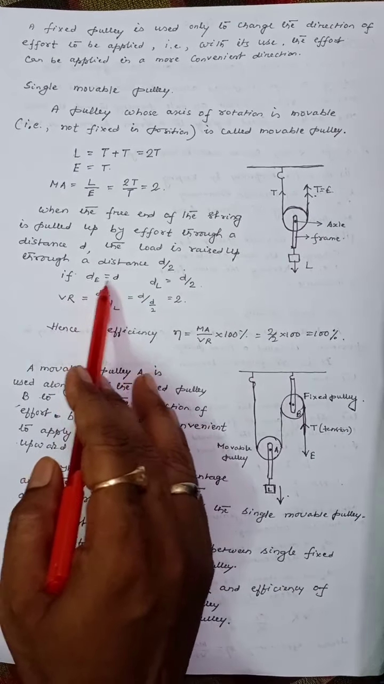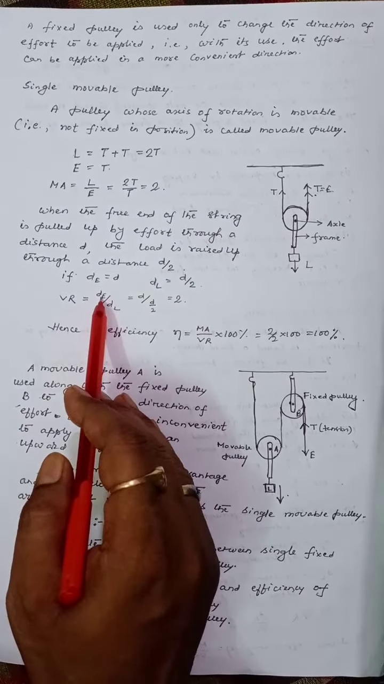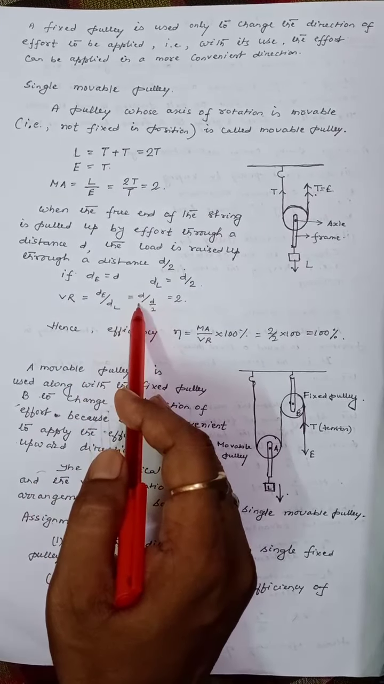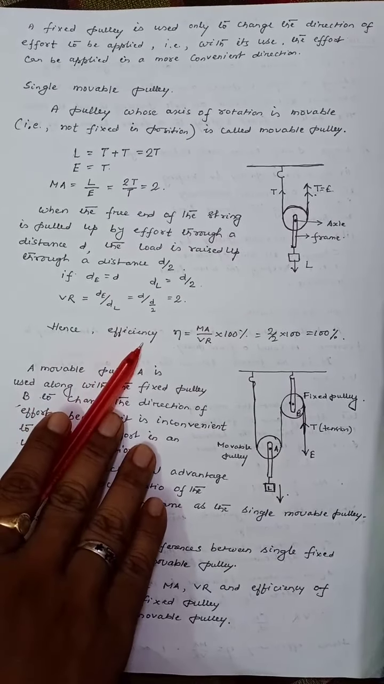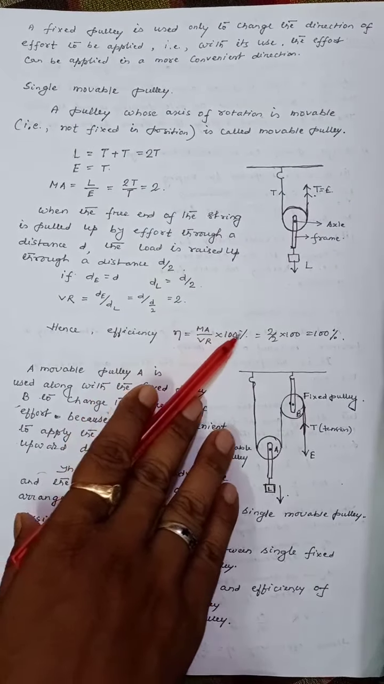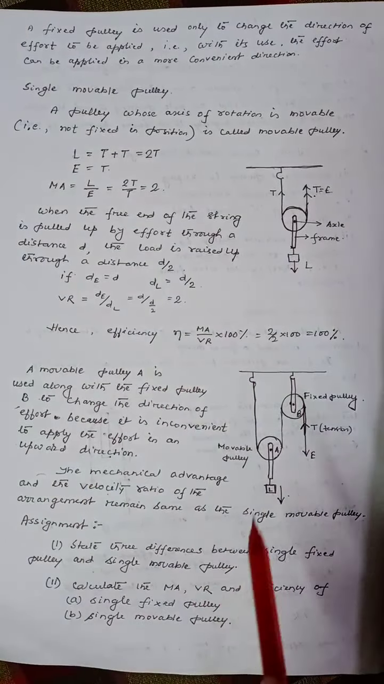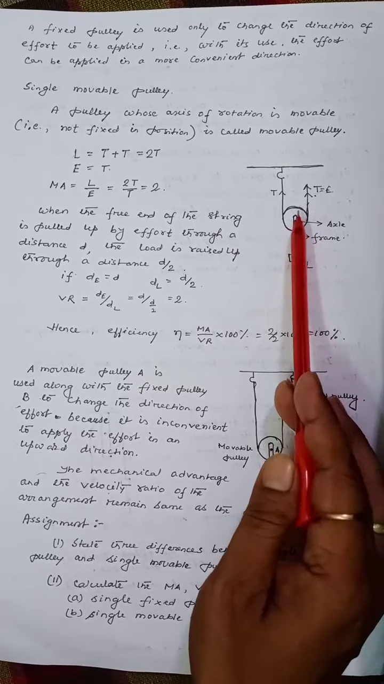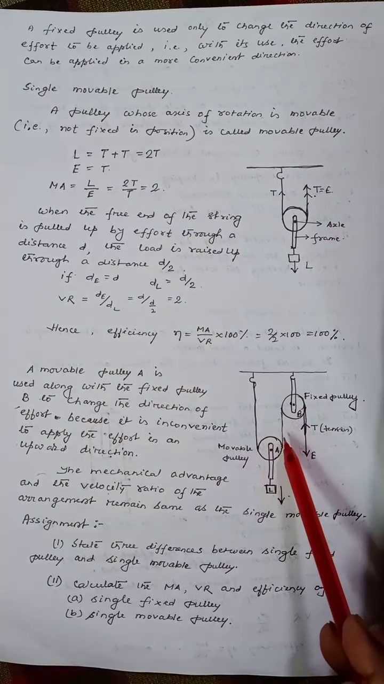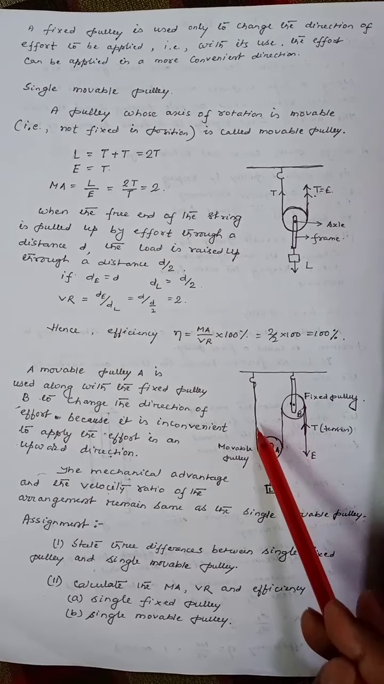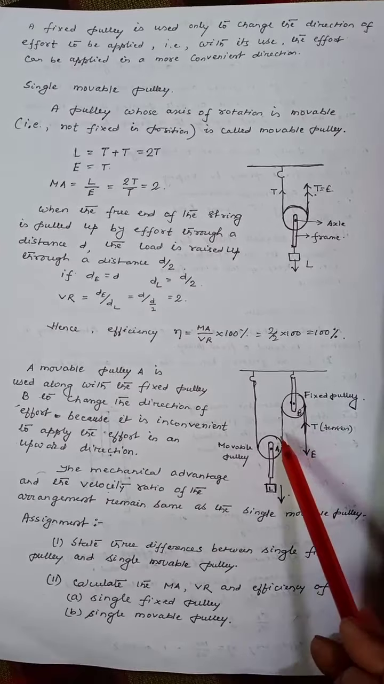So we write dE equal to d, dL equal to d by 2. So what is velocity ratio? dE by dL, that is d divided by d by 2, that is equal to 2. Hence efficiency equal to MA by VR into 100, that is 2 by 2 into 100, so it is 100%. Now it is not very convenient to apply the effort upward. So this type of arrangement we generally use, that is a movable pulley is attached with a single fixed pulley.